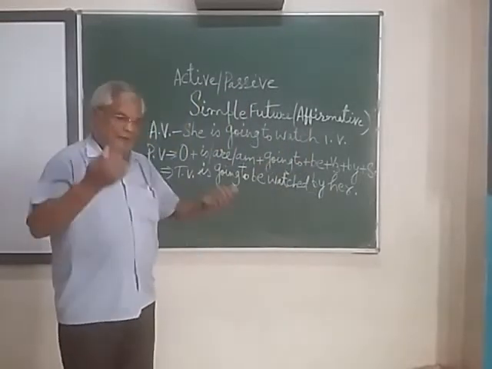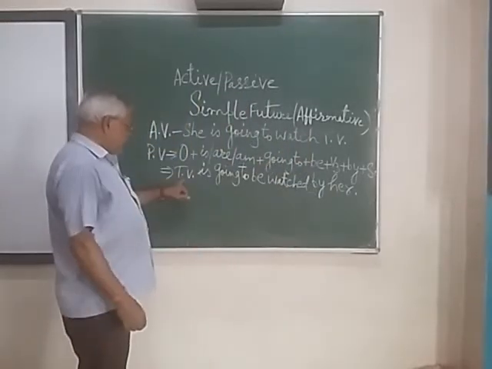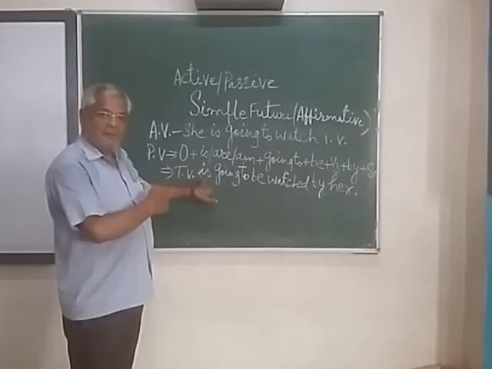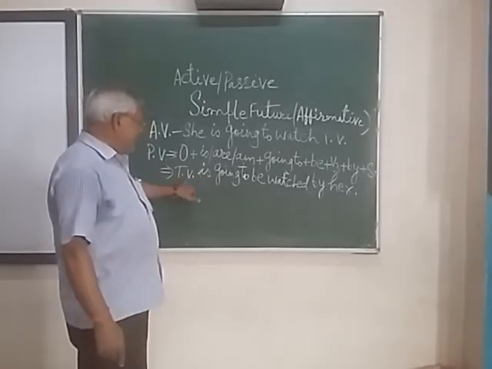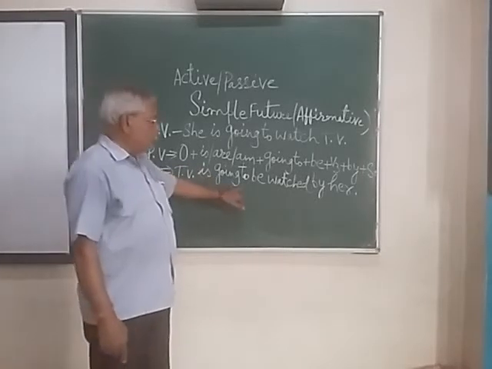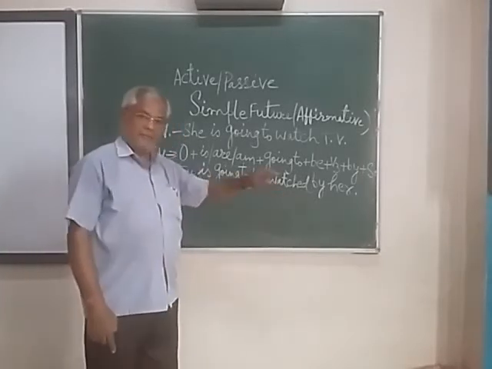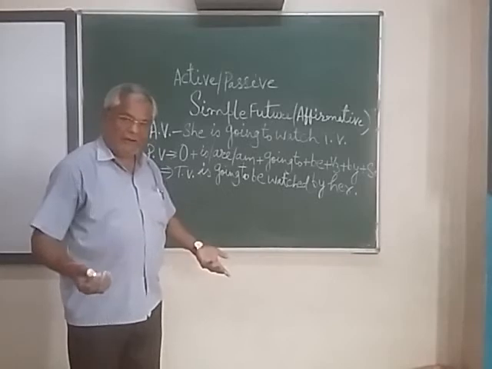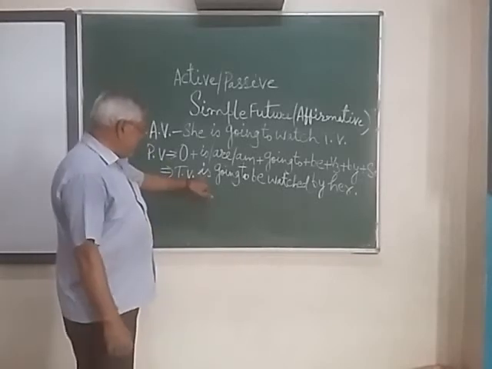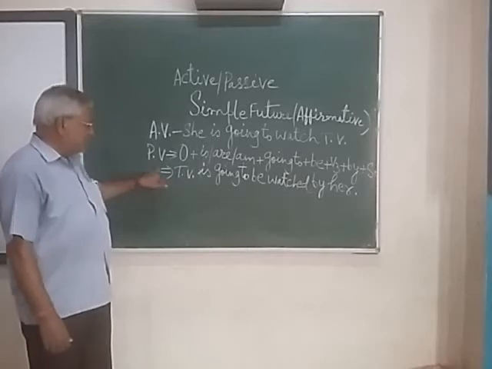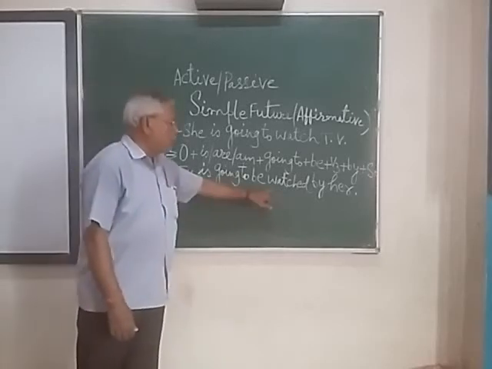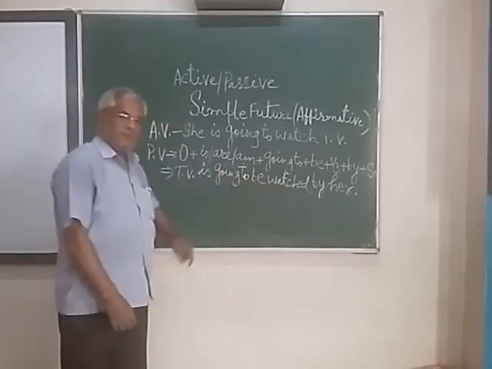What will be the negative sentence? TV, here is the helping verb. Just after the helping verb, not should be applied. So TV is not going to be watched by her. If you are going to make the interrogative sentence, then is should be written first. So is TV going to be watched by her?